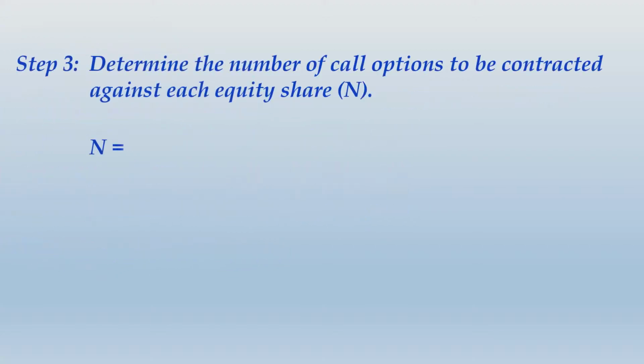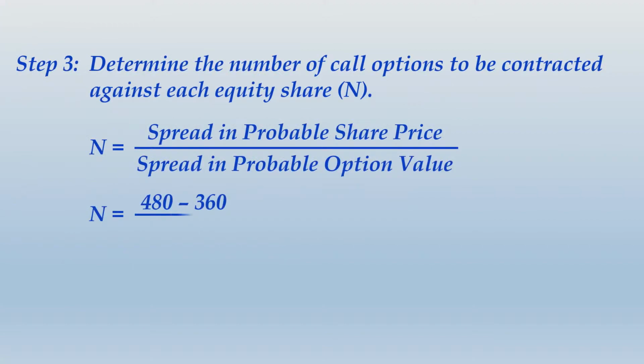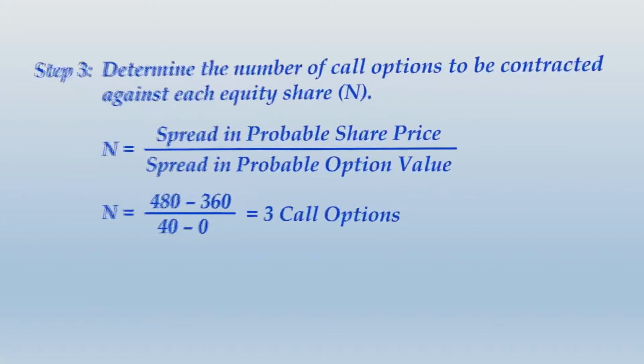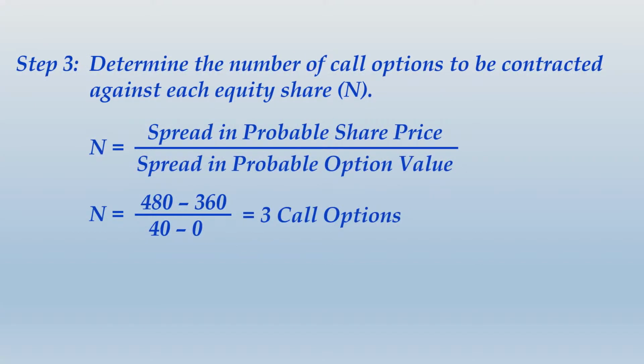Once done, the third step is to find that ratio, that will be spread in probable share price divided by spread in probable option value, which gives you 3 call options. Note it down. That means take the screenshot for this as well.